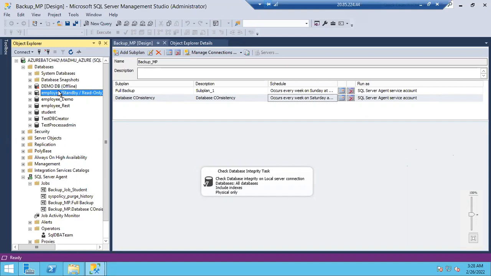If your database is in full recovery mode, then the transaction log will be generated, and this transaction log disk will be full. Then in the middle of the execution, we get the error that the disk is full. So how to overcome these types of problems?